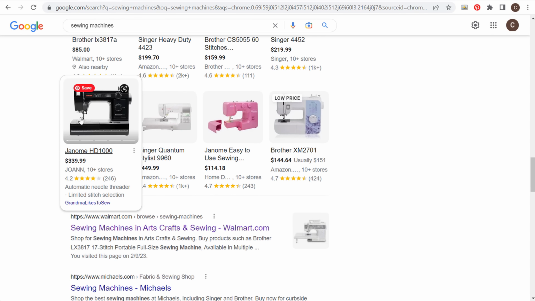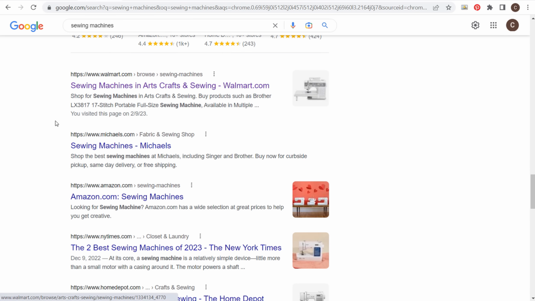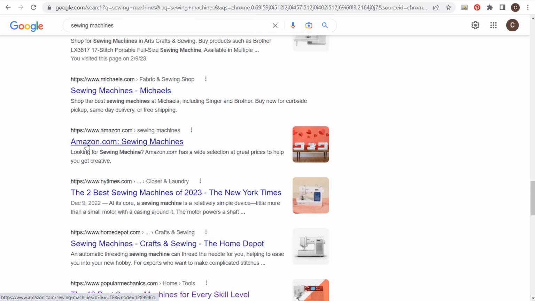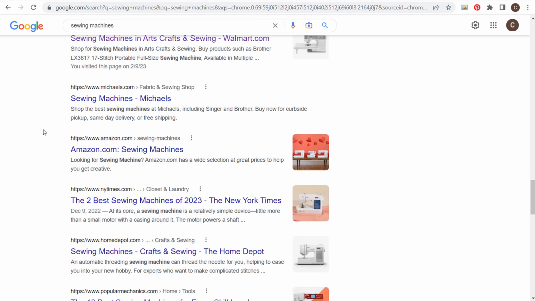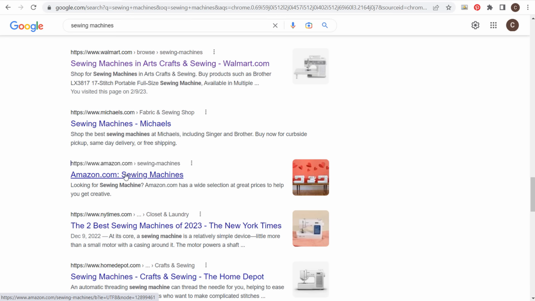Again, we have more product ads here, it looks like, or this is just the shopping portion. Walmart's ranking, Michael's is ranking, Amazon's ranking. So the main things that you want to look at are what types of pages are ranking. If we look right here, sewing machines and arts and crafts and sewing machines at Michael's, Amazon.com sewing machines. These three, if we go to, are going to be e-commerce products. So we're going to come here and it's going to be an e-commerce website with different sewing machines for sale.